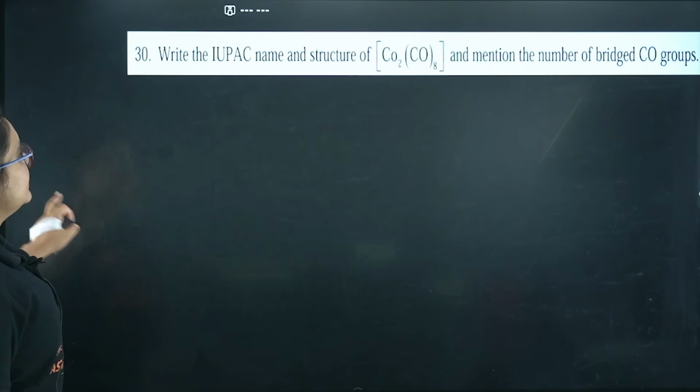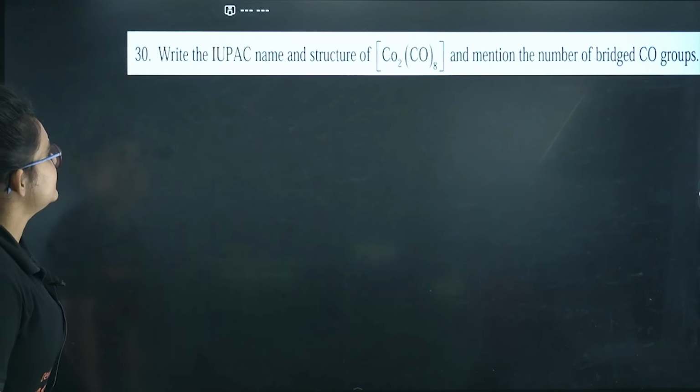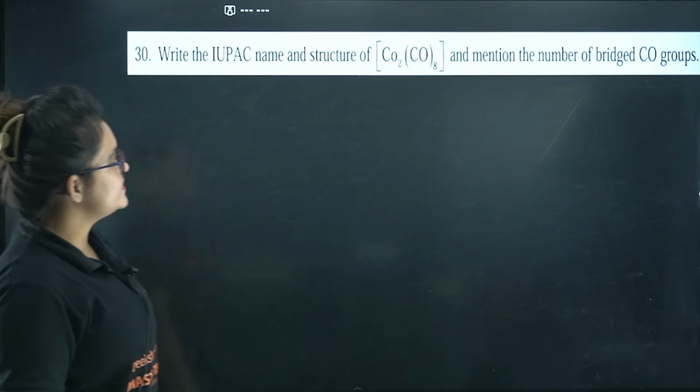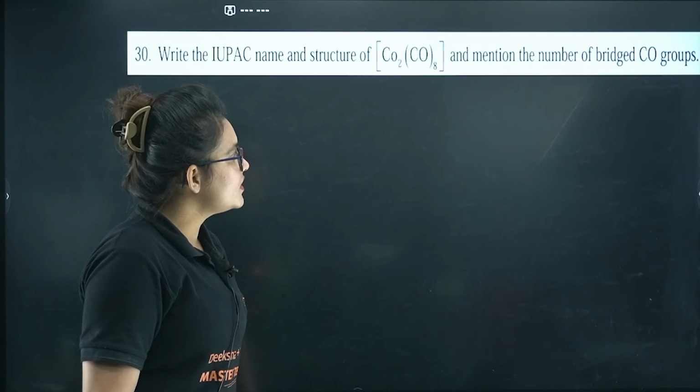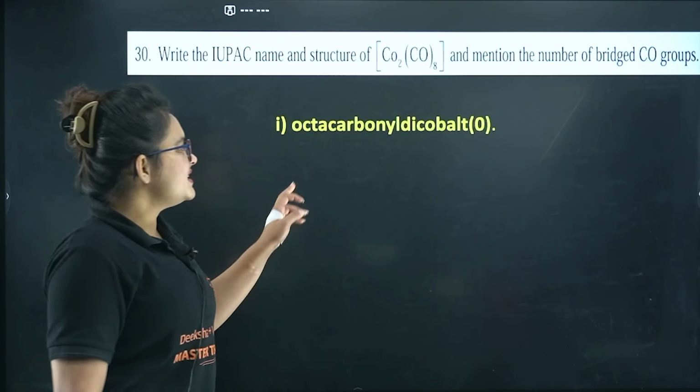Let's proceed. Here you can see, write the IUPAC name and the structure of this species and mention the number of bridging ligands. So here you can see it's very easy.